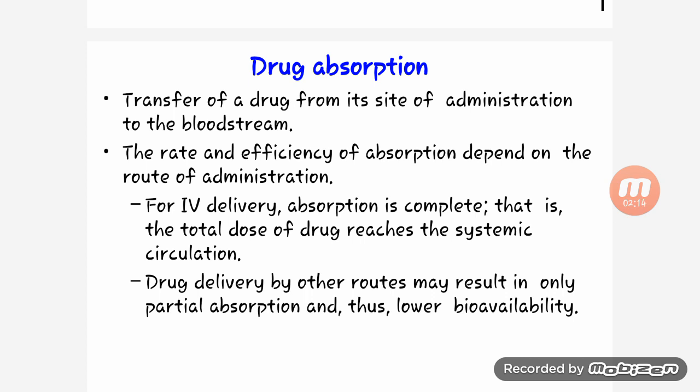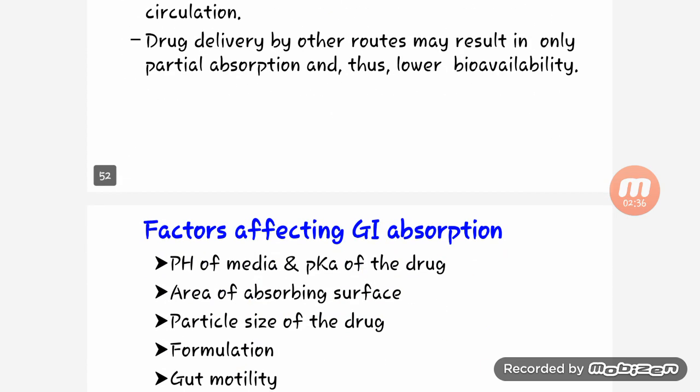The rate and efficacy of the absorption depend on the route of administration. For IV delivery, absorption is complete, that is, the total dose of drug reaches the systemic circulation. Drug delivery by other routes may result in only partial absorption and thus low bioavailability.